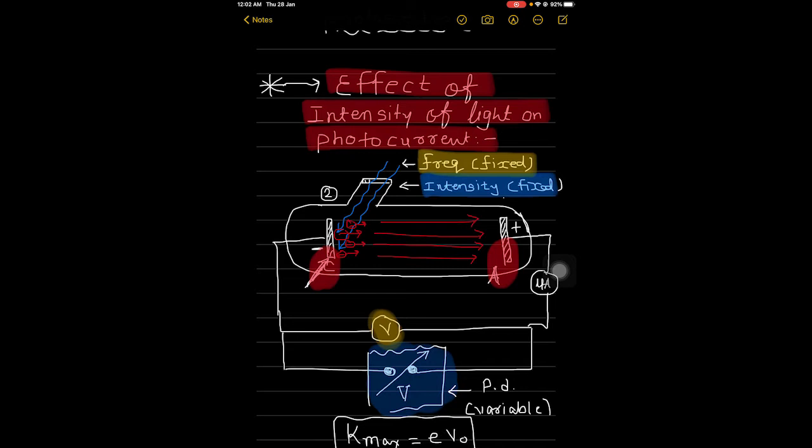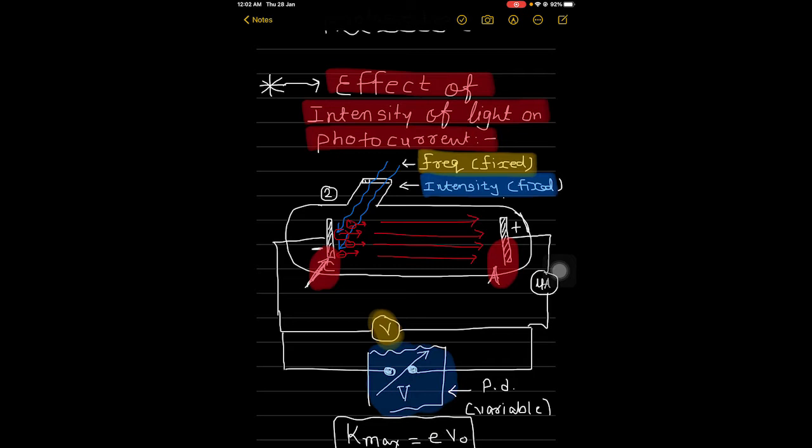Now, the greater the intensity of radiation, the greater are the amplitudes of the electric and magnetic fields. Consequently, the greater the intensity, the greater should be the energy absorbed by each electron.